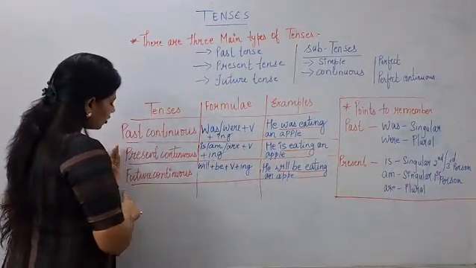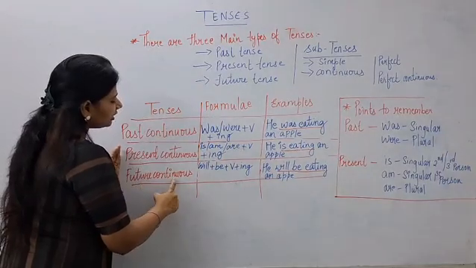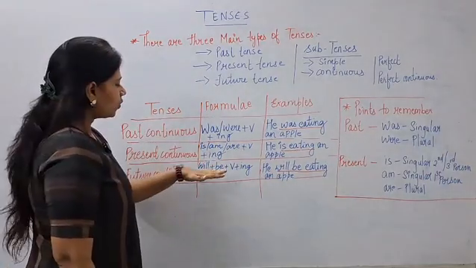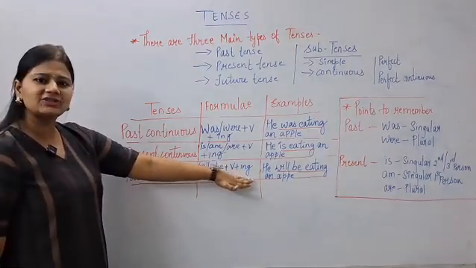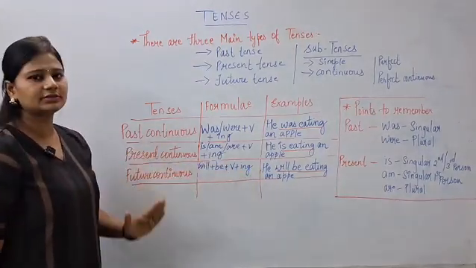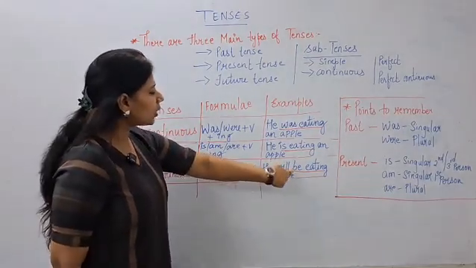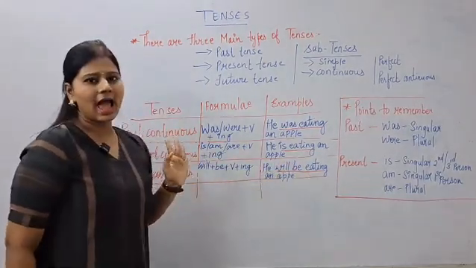Now let's move on to the last one, and that is future continuous tense. Will plus be plus verb plus ing. Now you can see how the sentence is going to change. He will be eating an apple.